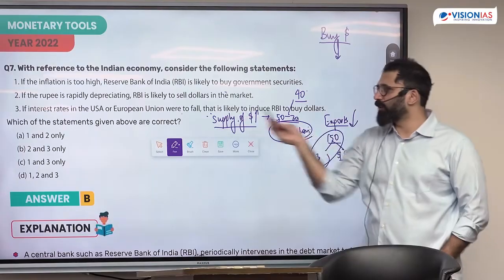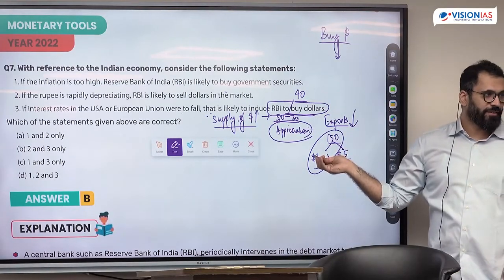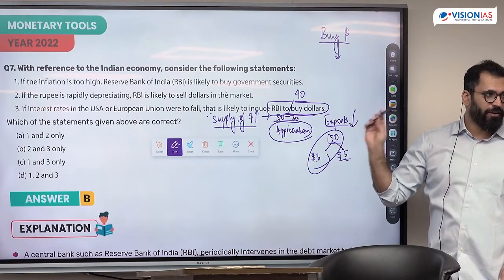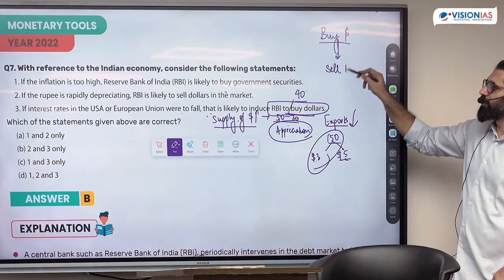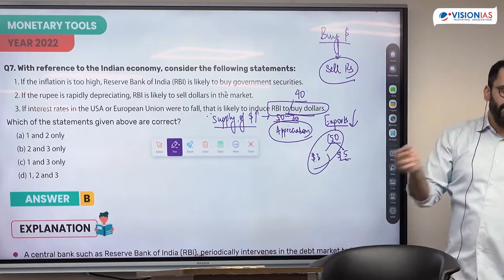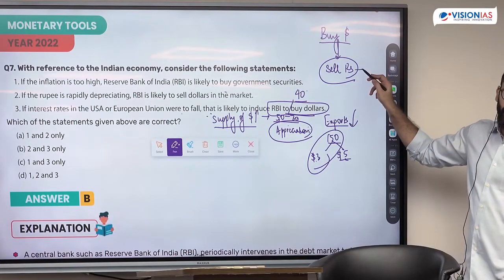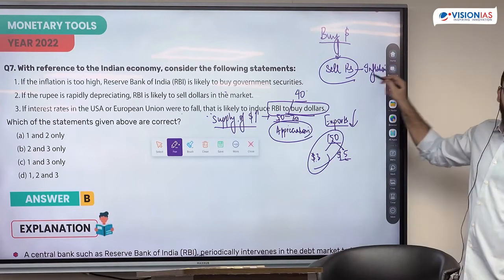This is what happens when interest rates were to fall. RBI is going to buy dollars. Is it clear why it is going to buy dollars? RBI is going to buy dollars because I want to stop the appreciation. If I buy dollars, I am going to sell rupee. That will be the exchange, dollar for rupee. If I sell rupee, what is the impact on the economy? Money supply increases.